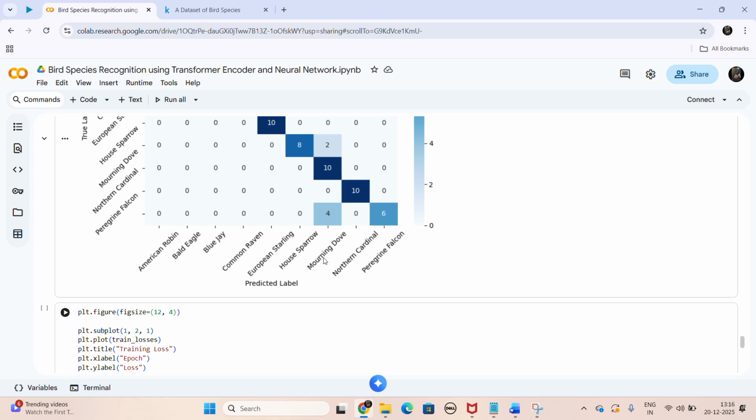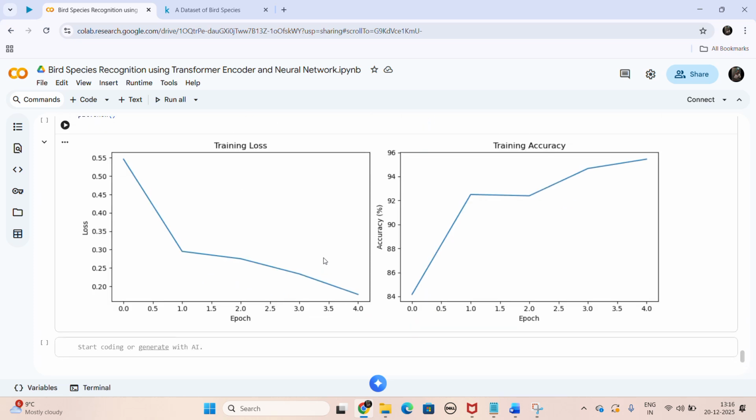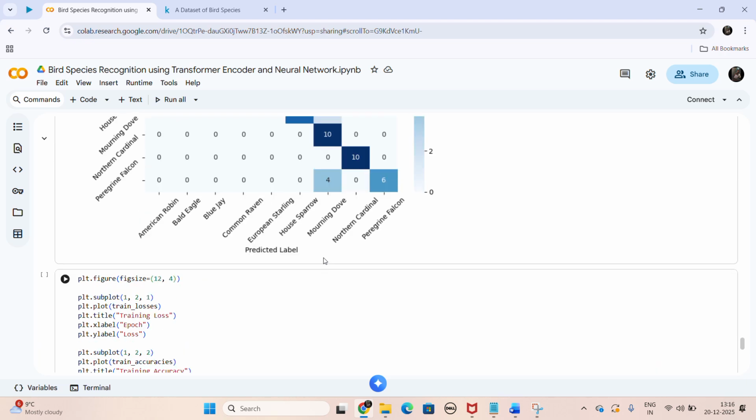Here I have plotted my training loss and training accuracy. This is it for my presentation for today, and this was the solution that I could provide to the problem.